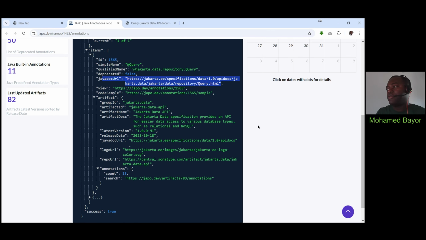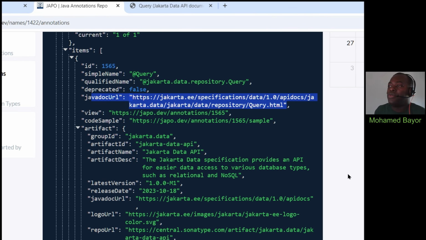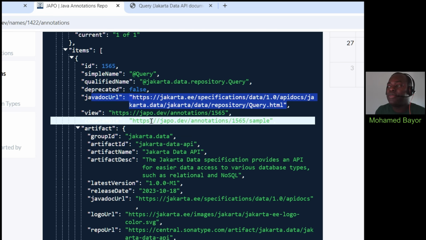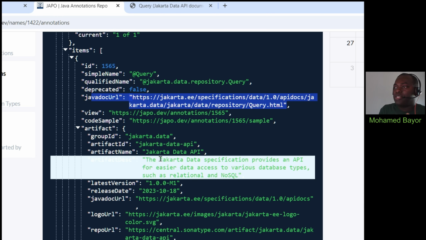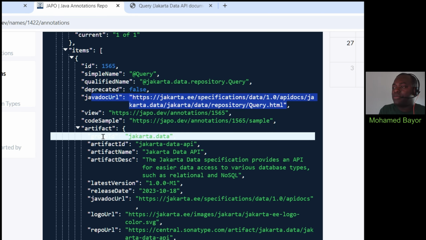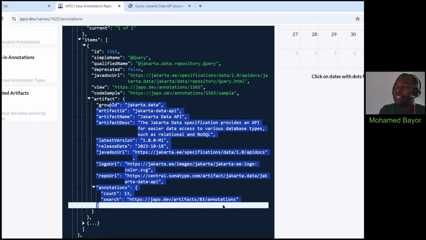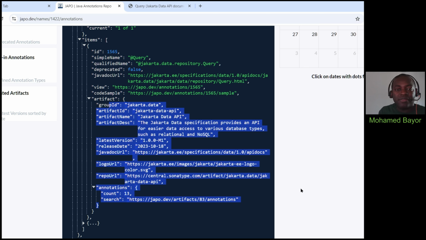So once we are back to the JAPO window here, you have other important things such as the code sample link. Now, this link is slightly different from the link we just saw from the plugin. We're gonna leave this for later when we get to that. And apart from the annotation information, you also have detailed information about the Maven artifact or library, if you want, which it belongs to.